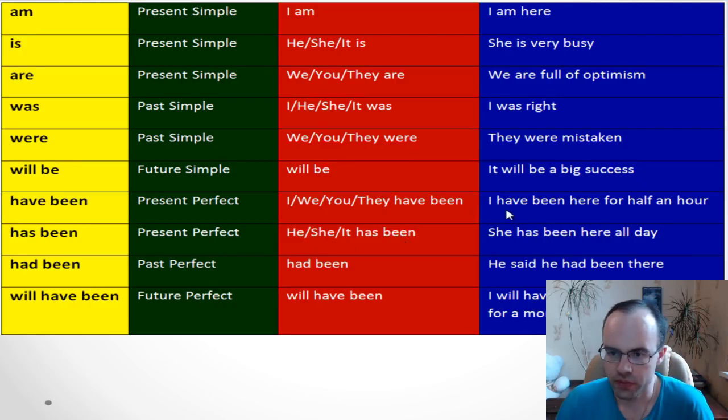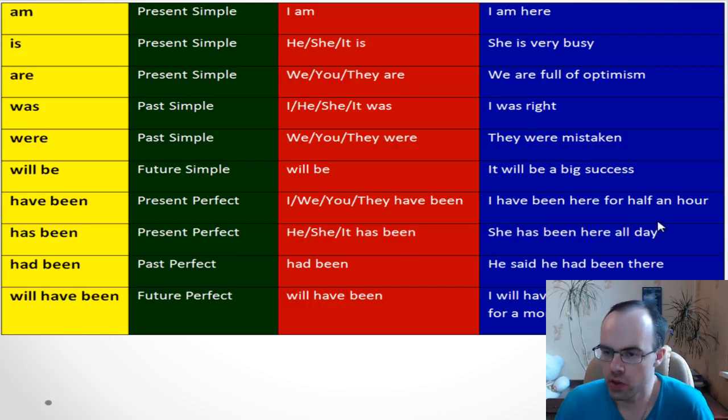Okay, so I have been here for half an hour. You see that this word for tells us that it's about a perfect tense. I have been here for half an hour. It means that I came to this place half an hour ago, and I'm still here. Or has been, she has been here all day. You see, all day tells us that we need to use this structure.